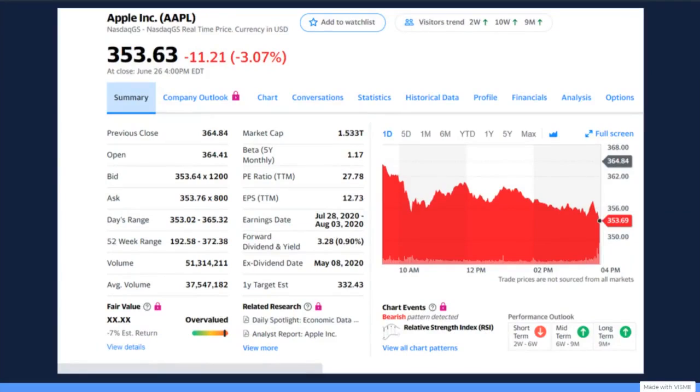The earnings date is approximately when a company will release their next earnings report. So somewhere around July 28th and August 3rd is when Apple will release theirs.